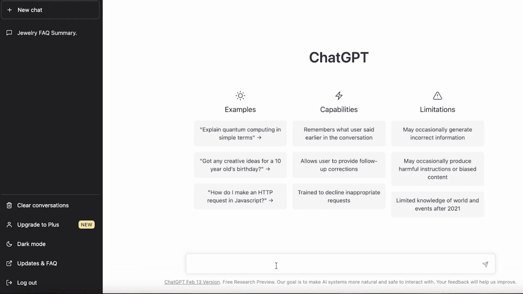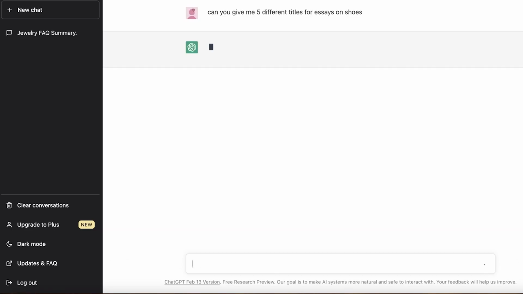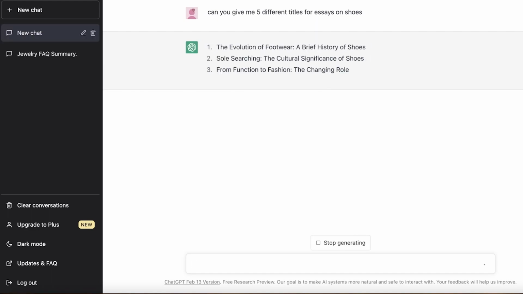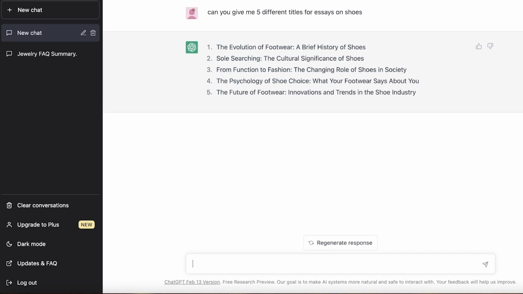Now, the first thing is the topic of your essay. If you already have a very specific topic in mind, you can start with the second part, but the first part is to ask it to give you titles for essays. So it could be like, can you give me 5 different titles for essays on shoes? Now, shoes are such a simplistic topic, but it is actually going to give me multiple different essay topics. And from function to fashion, the changing roles of shoes in society, what footwear says about you, the future of footwear, the evolution of footwear, a brief history of shoes. Now, I like this one.